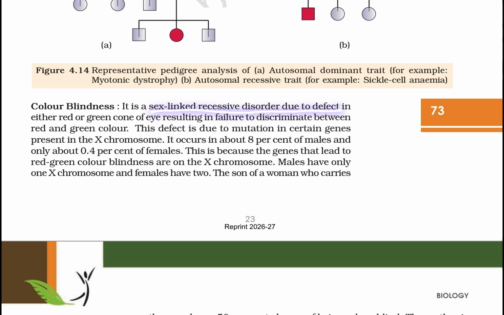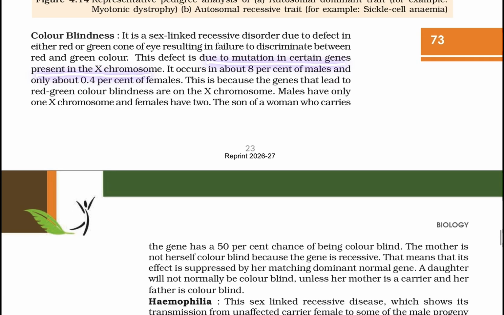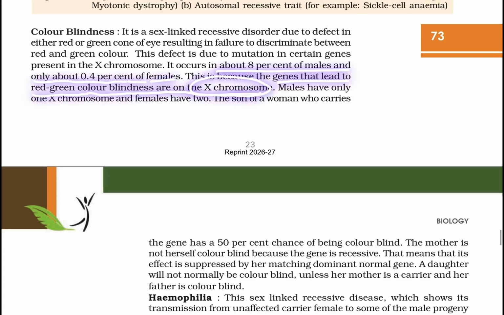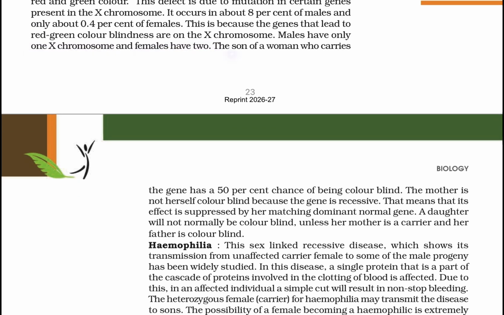Color blindness. It is a sex-linked recessive disorder due to a defect in the red or green color cone of the eye, resulting in failure to discriminate between red and green color. This defect is due to mutation in certain genes present on the X chromosome. It occurs in about 8% of males and only 0.4% of females. This is because the genes responsible for red-green color blindness are on the X chromosome. Males have only one X chromosome and females have two.